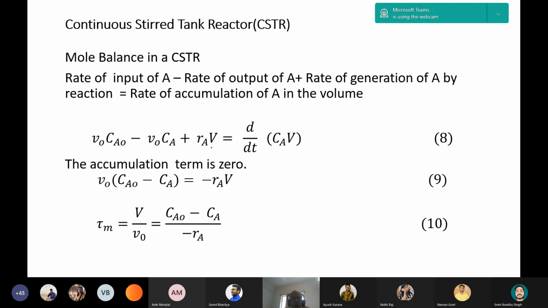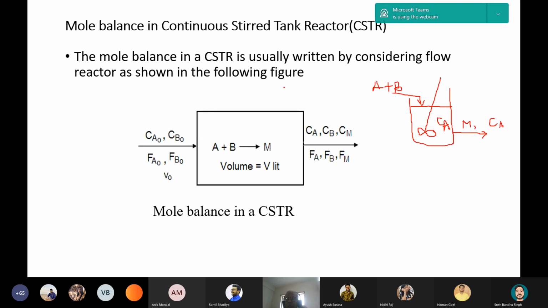Fa, and rate equation multiplied by reactor volume. In CSTR, what is the reactor volume? Reactor volume for CSTR is the volume of the content, V. If we consider it is a liquid phase reaction, up to this liquid level we can calculate the volume of this cylinder, and that will be equal to reactor volume.